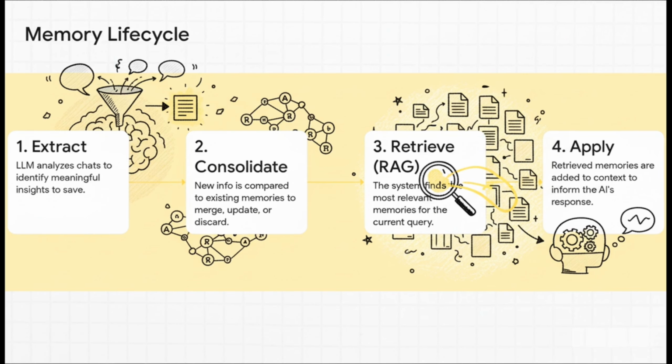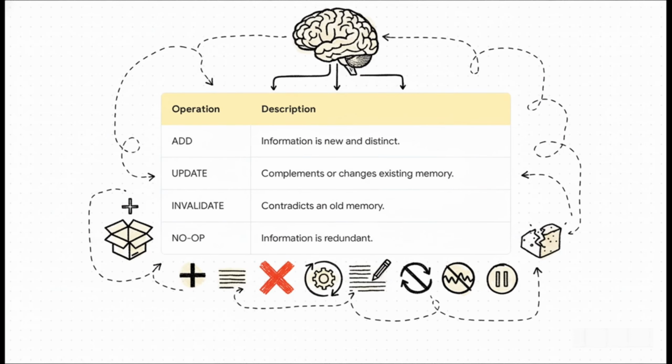Then it consolidates that new info with its existing memories, figuring out what's important. After that, it uses RAG to retrieve the most relevant memories for whatever you just asked. And finally, it applies that context to generate its response. Now let's zoom in on that consolidation step because it's way more than just saving new stuff.